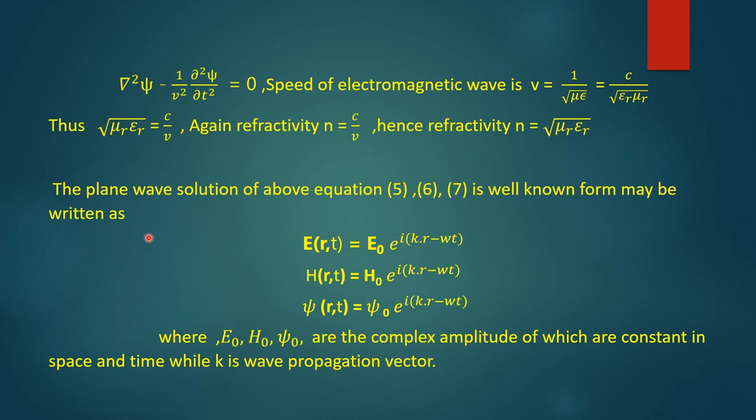Now, the plane wave solution of equations 5, 6, 7, that is the equation del square psi minus 1 by v square del square psi by del t square equal to 0, or del square E minus 1 by v square del square E by del t square, is of a well known form and may be written as capital E, which is a function of r and t, equal to E0 e to the power i k dot r minus omega t, and H is equal to H0 e to the power i k dot r minus omega t, and also psi of r, t is equal to psi 0 e to the power i k dot r minus omega t, where E0, H0, psi 0 are the complex amplitudes which are constant in space and time, while k is the wave propagation vector.